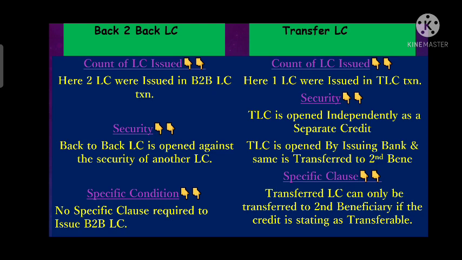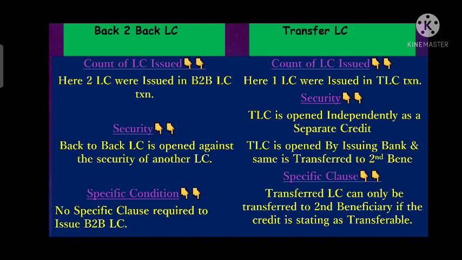When the second LC is issued on the basis of the first LC, or we can say when the second LC is issued taking the first LC as a collateral security, then that second LC is called a back to back LC. मतलब पहली LC को गिरवी रखकर कोलेटरल सिक्योरिटी के रूप में लेके जब भी सेकंड एलसी इशू होती है, that is called back to back LC. Means whenever a second LC is issued taking the first LC as a collateral, then that LC is called back to back LC.